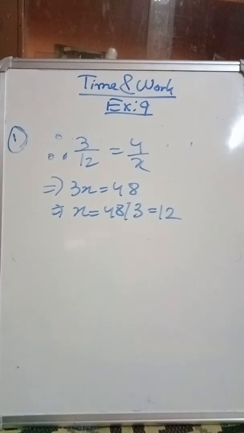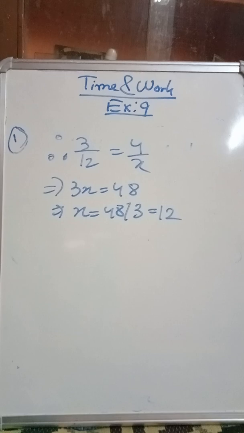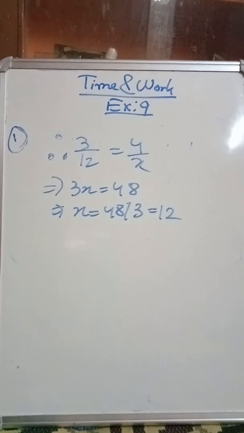Okay, then let us discuss sum number 3. What is given in sum number 3? It is given that 12 workers can fit a machine in 40 days. In how many days will 20 workers fit the machine?